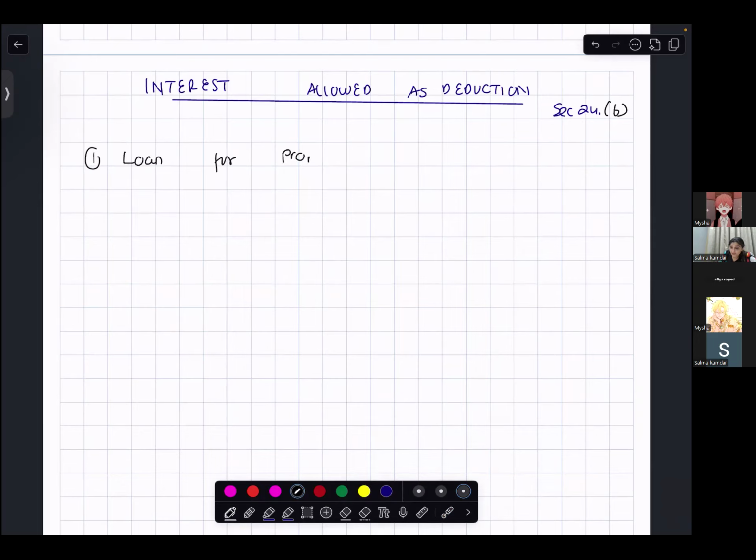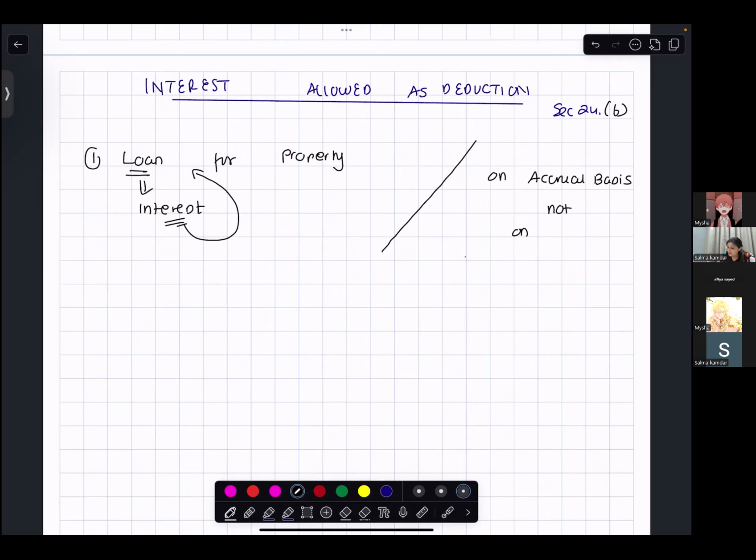So the first thing is, if you have taken any loan for the property, and because of this loan you are paying some interest, then whatever interest you are paying because of this loan that you have taken for the property, it is allowed as a deduction. It is allowed as a deduction on accrual basis. Now, what do I mean by accrual basis? It is not allowed on paid basis.